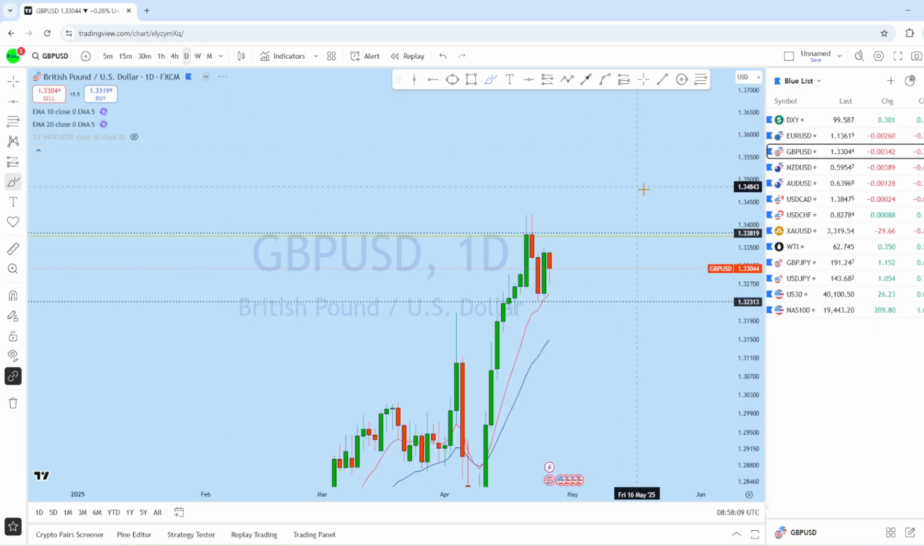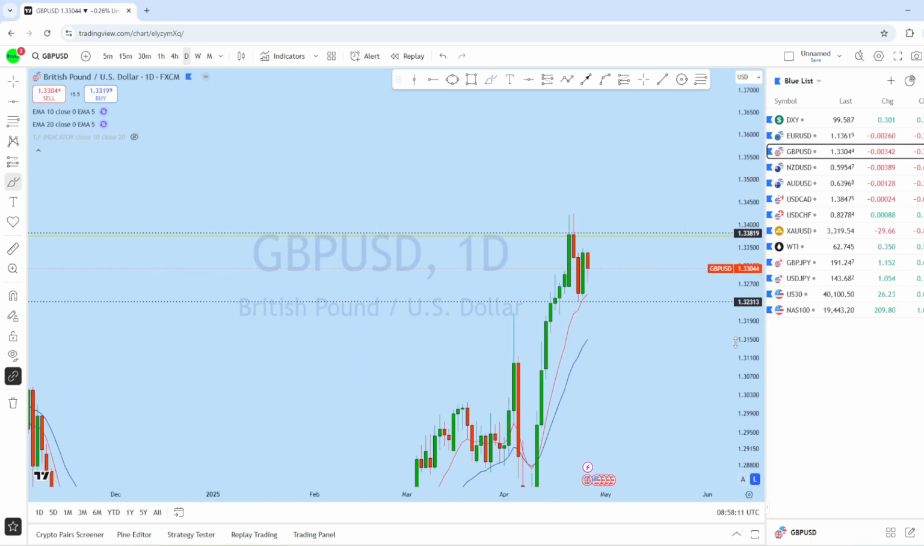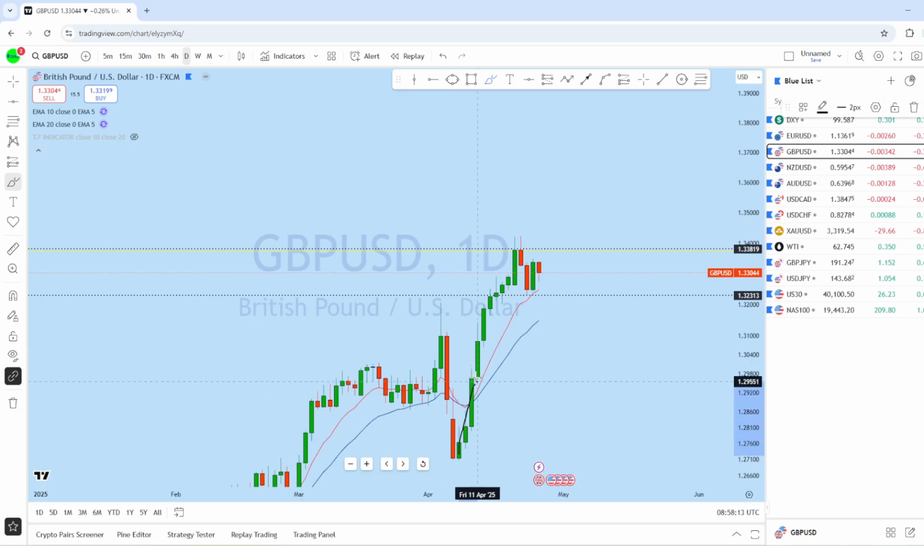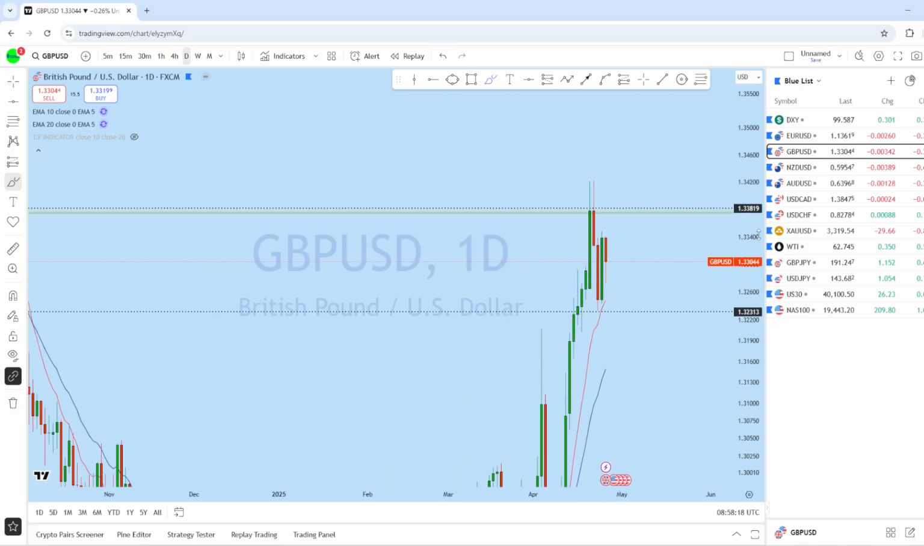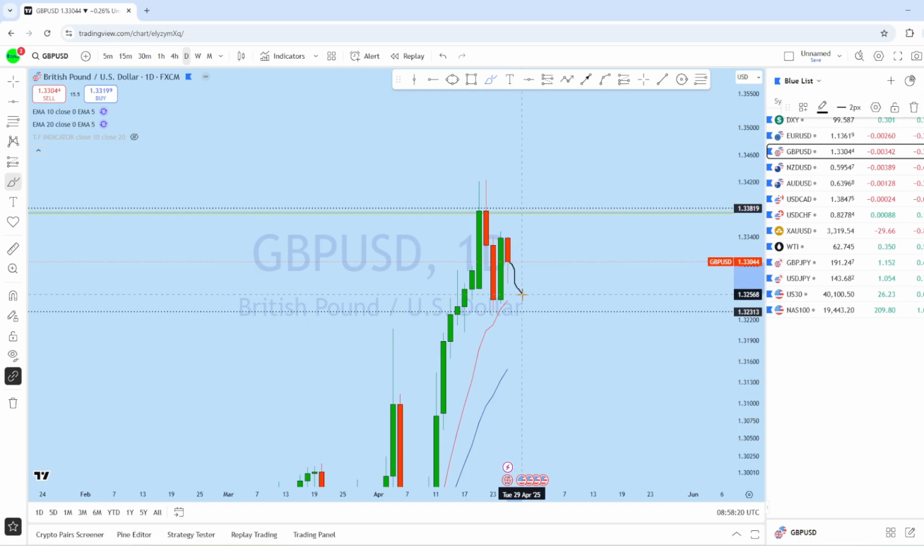Now dropping down to the daily chart here, from the daily this is the daily price action where there is a daily strong impulse followed by this correction here, and what we can expect here is for the market potentially to break that low.